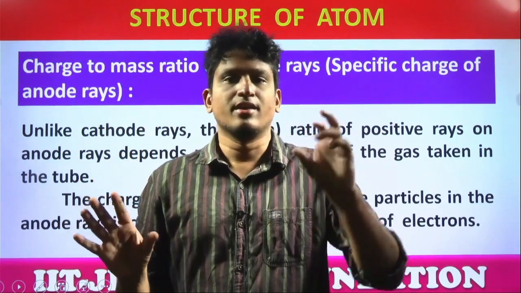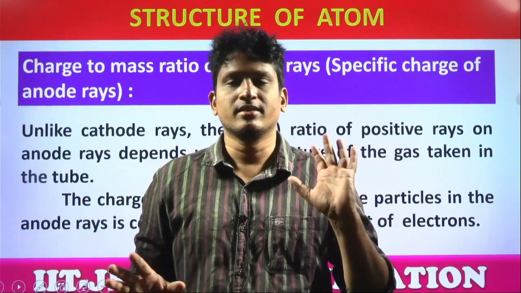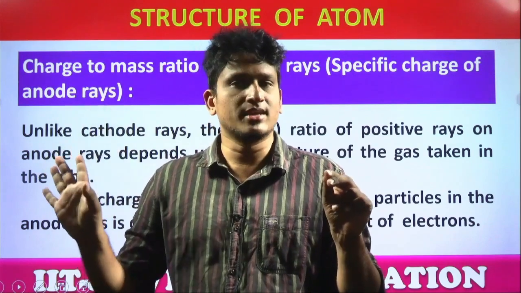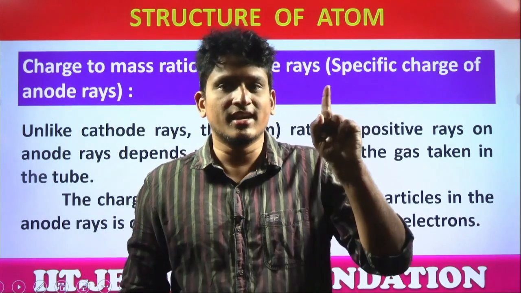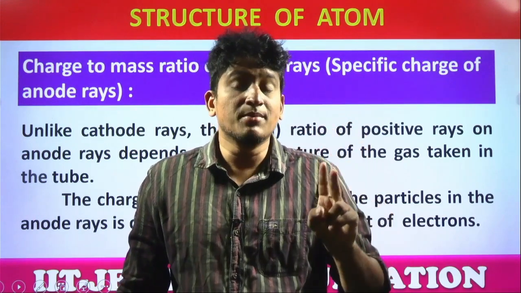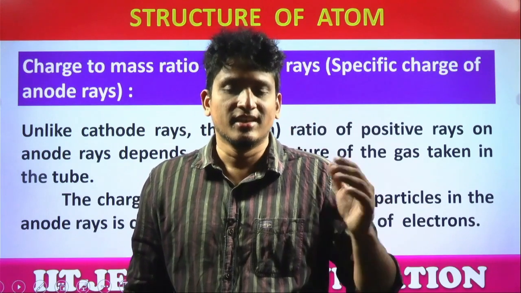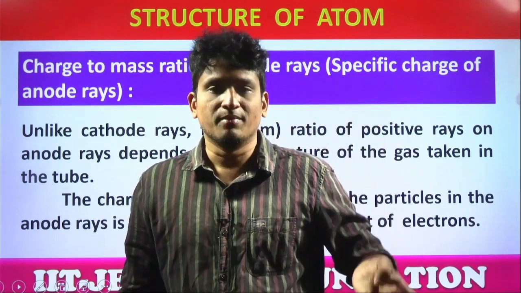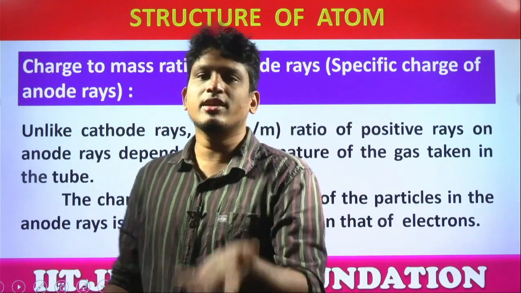Take any element: hydrogen atom, lithium, beryllium, boron. Once electrons were knocked out, the electron has a negative charge, it has its mass, right? But are we removing protons? No. Hydrogen contains 1 proton, yes or no? Helium contains 2 protons, along with 2 protons, 2 neutrons are also there. Lithium contains 3 protons, what is the charge? Plus 3. Beryllium contains 4 protons, what is the charge? Plus 4. But electron everywhere is minus 1, right, students?